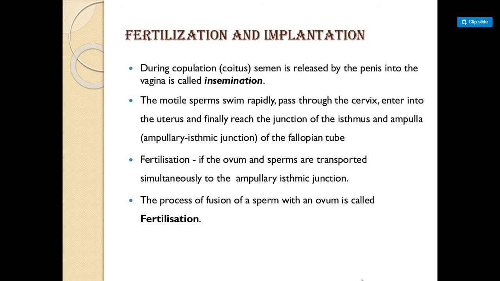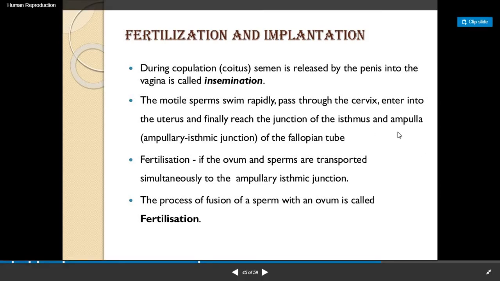Now students, please note that this isthmus and ampulla we have seen in the female reproductive parts. Ampulla was the swollen structure of the fallopian tube. So here is the ampullary isthmic junction of the fallopian tube. Here in this junction only the process of fertilization occurs. Now what is this fertilization? Whenever the fusion of a sperm with ovum occurs, it is known as the fertilization process, which occurs here in the ampullary isthmic junction.